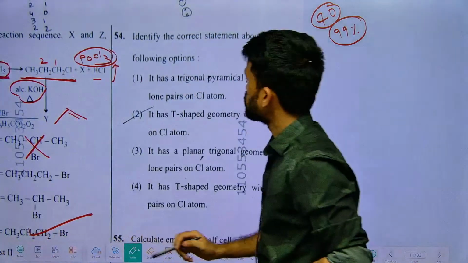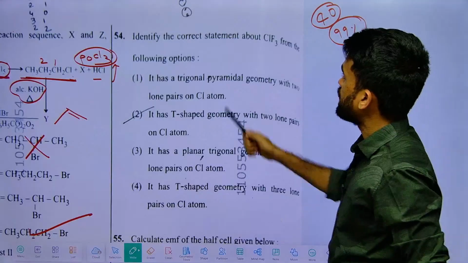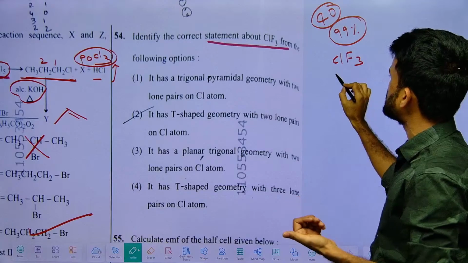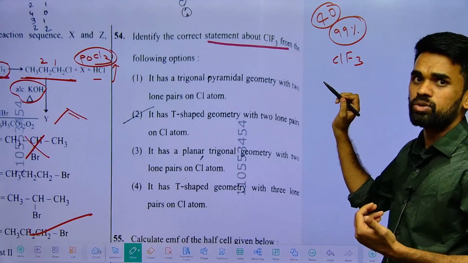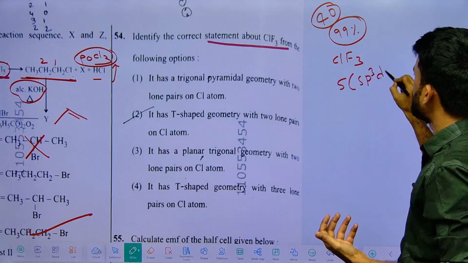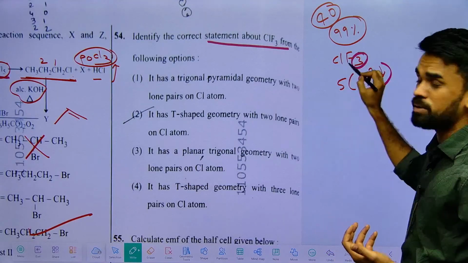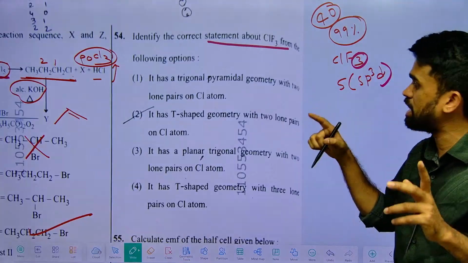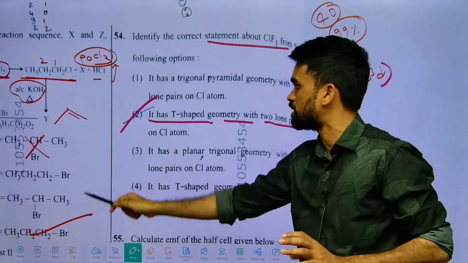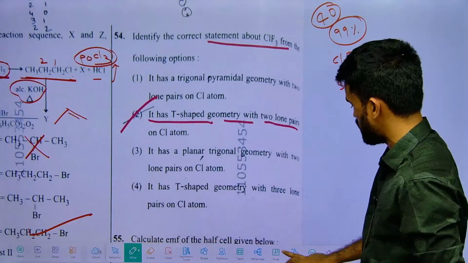Yeah. So next question here, identify the correct statement about ClF3. Yes, for ClF3 directly you can say 7 plus 3, 10 by 2, it is 5. 5 means it is definitely sp3d with 3 bond pairs, and the remaining 2 lone pairs will give a T shape. So it has T shaped geometry with 2 lone pairs on chlorine. That's it. This second statement is perfect for the discussion.